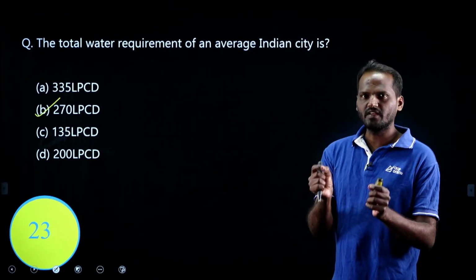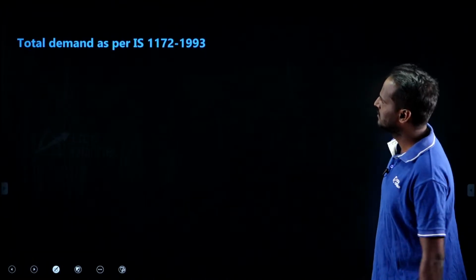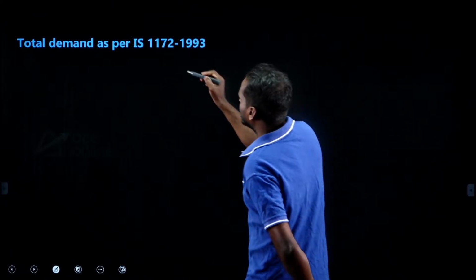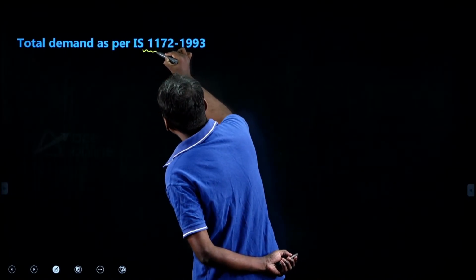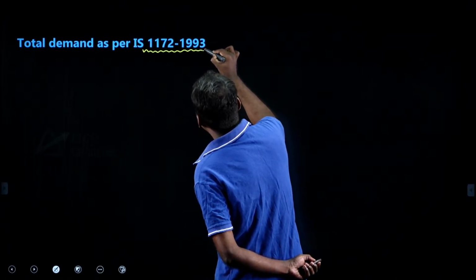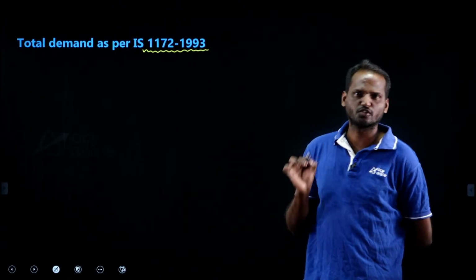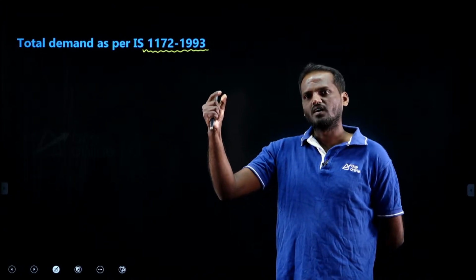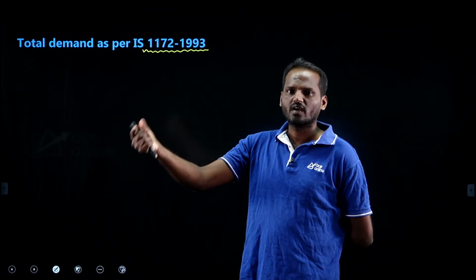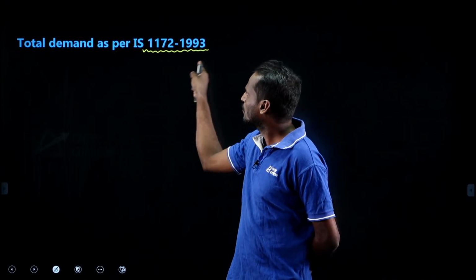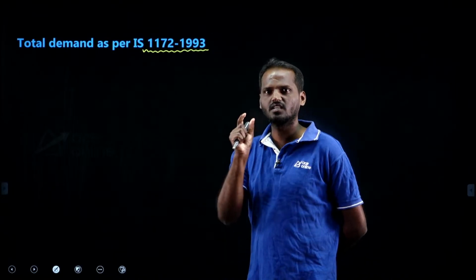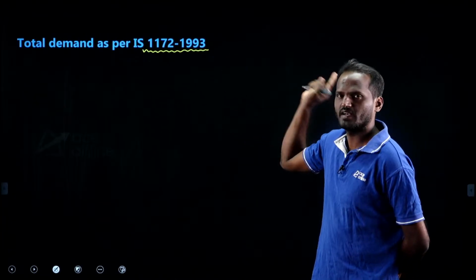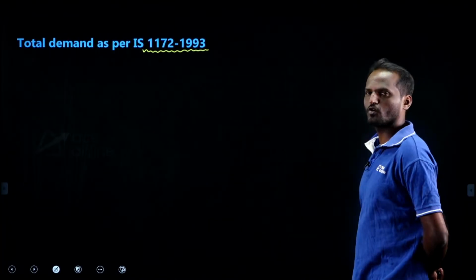Let me give you a brief idea about all the water requirements. The total demand as per IS 1172 1993. My dear friends, please note this Indian Standard Code, it is a very important code. They may sometimes ask you directly which Indian Standard Code is recommended for water requirement. They may ask you directly: Indian Standard Code 1172 1993 is the water requirement code. Directly they may ask you the code also. Remember 1172 1993. As per this code, what is the total demand?